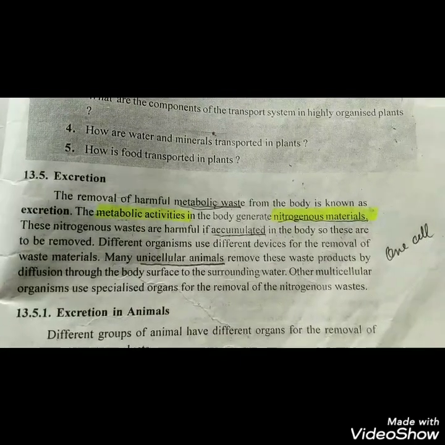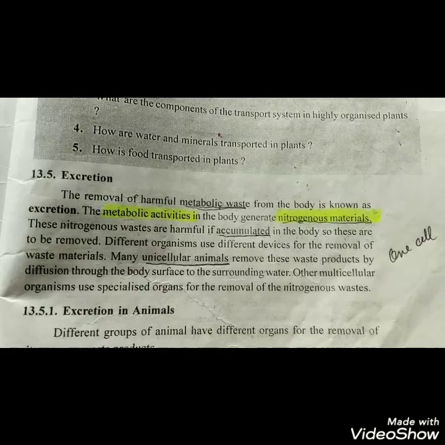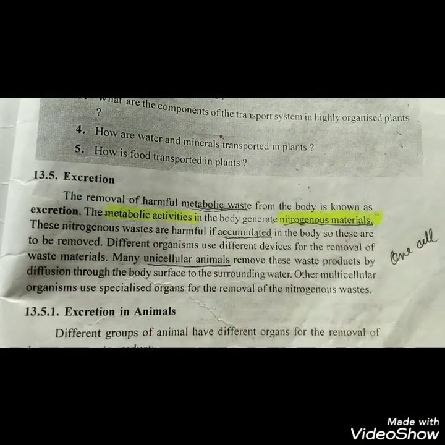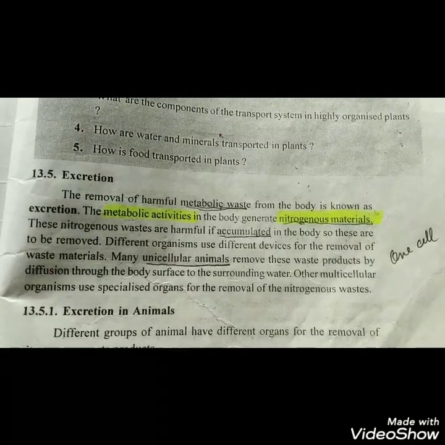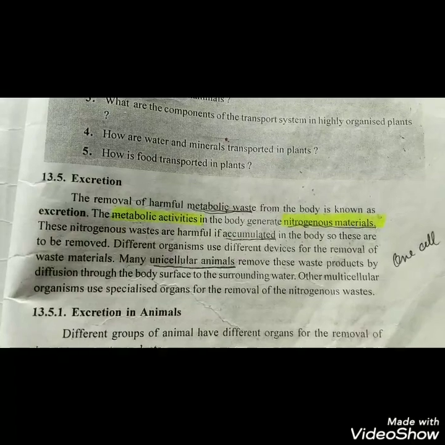So in the unicellular group of organisms, for example amoeba and paramecium, they do not have a specific organ for the removal of nitrogenous waste. Let's see an example.